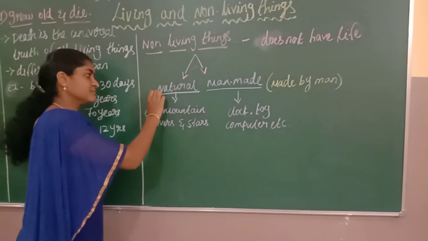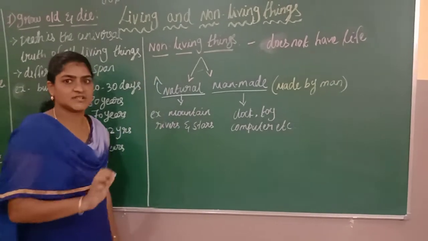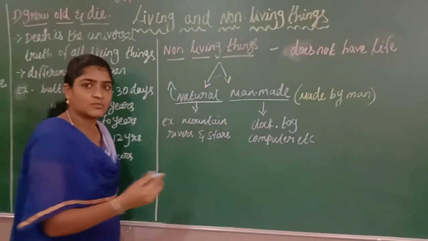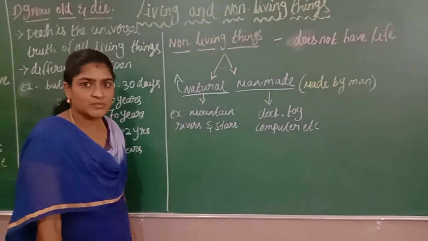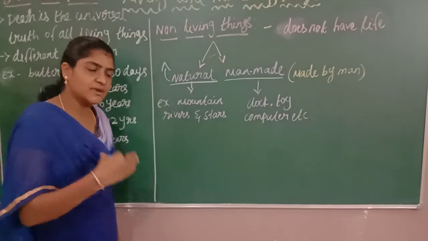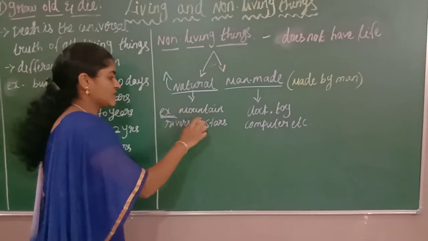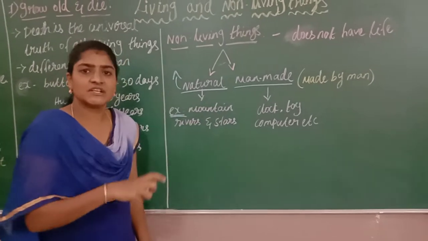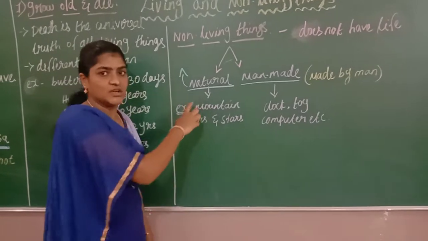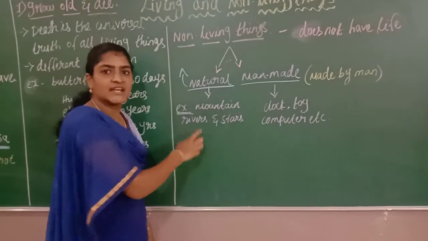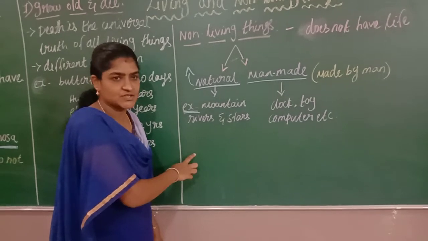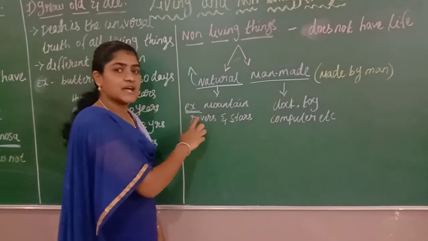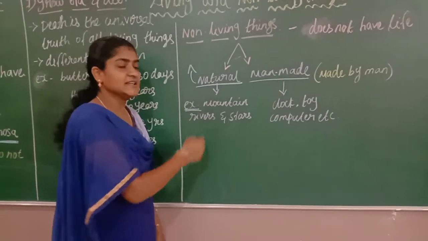Natural non-living things are made by nature. Natural non-living things cannot be made by man. For example, man cannot make a mountain. It is impossible to make mountains, so it is made by nature. Examples: mountains, rivers, stars, sky, clouds, sun. Everything like this comes under the category of natural non-living things. Humans cannot make them. They are made by nature, and that is the reason they are called natural non-living things. Examples: mountains, rivers and stars.